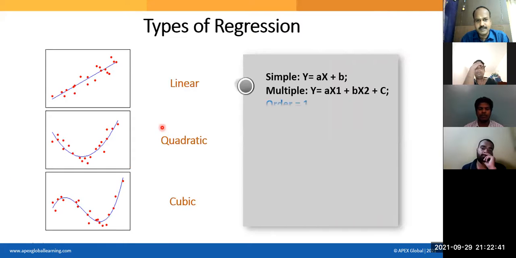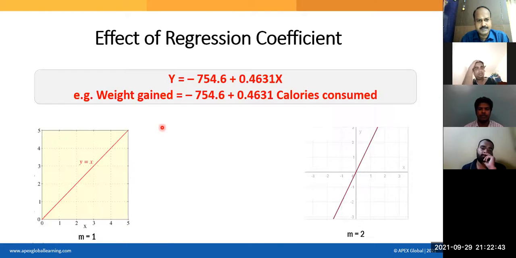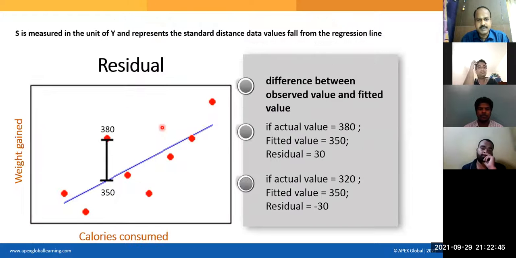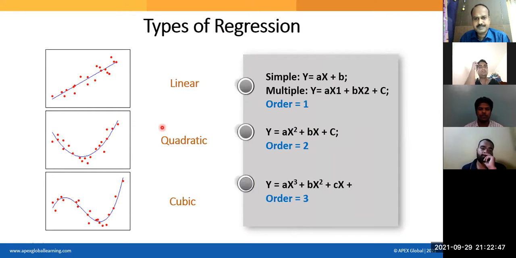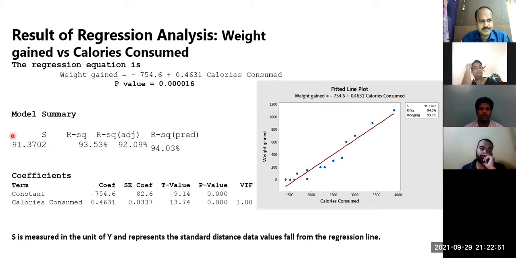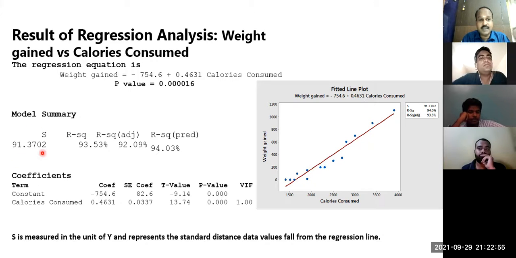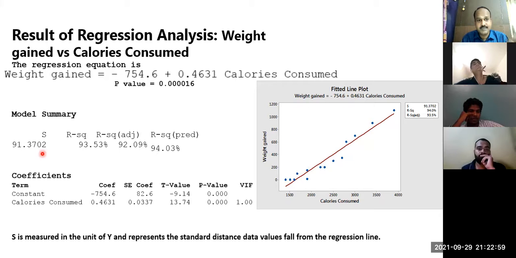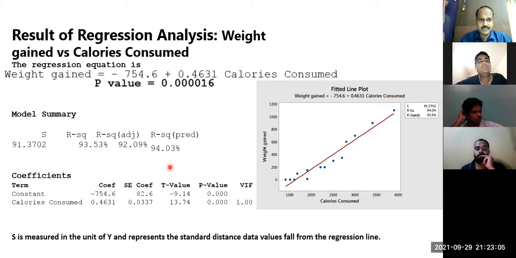And this is getting reflected in your regression model. In any regression model, see here. You see the S here? Yes. This S is a reflection of the deviation you are seeing. This deviation should not be higher. If this deviation is higher, the confidence interval will be wider. Do you want a wider confidence interval?